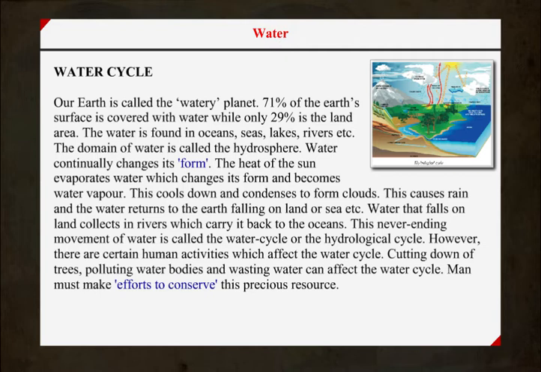However, there are certain human activities which affect the water cycle. Cutting down of trees, polluting water bodies, and wasting water can affect the water cycle. Man must make efforts to conserve this precious resource.